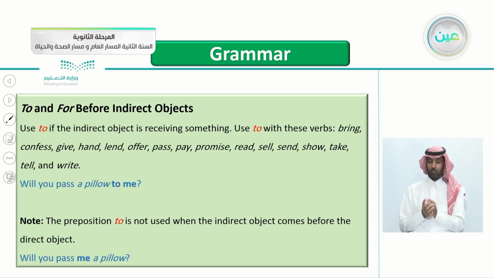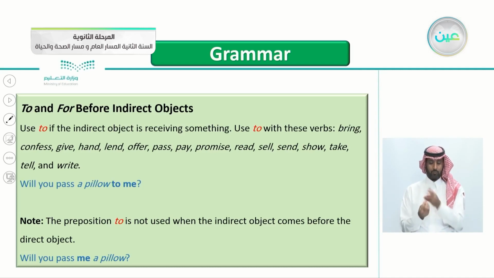We use to with these verbs. So we use to if the indirect object is receiving something, he is getting something, he is benefiting from someone. And we use to with these verbs like bring, confess, give, hand, lend, offer, pass, pay, promise, read, sell, send, show, take, tell, and write. So we use it with these verbs.